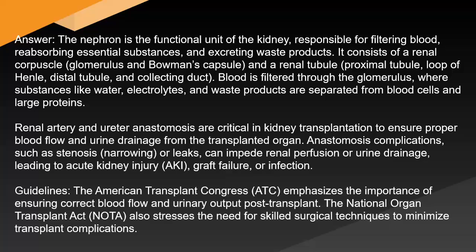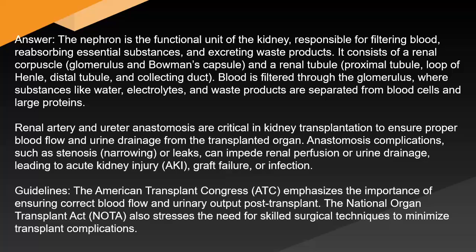Answer: The nephron is the functional unit of the kidney, responsible for filtering blood, reabsorbing essential substances, and excreting waste products. It consists of a renal corpuscle (glomerulus and Bowman's capsule) and a renal tubule (proximal tubule, loop of Henle, distal tubule, and collecting duct). Blood is filtered through the glomerulus, where substances like water, electrolytes, and waste products are separated from blood cells and